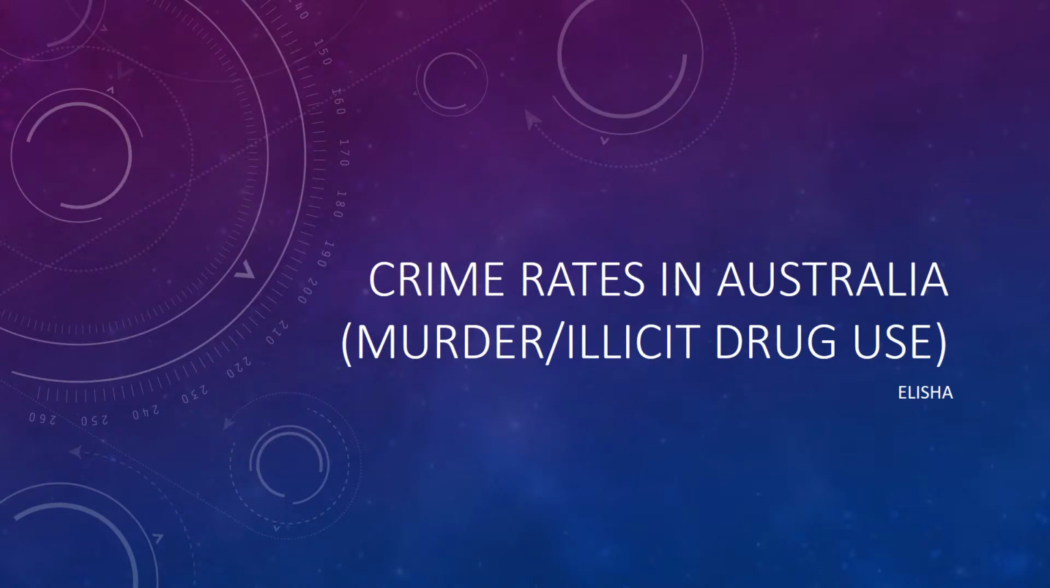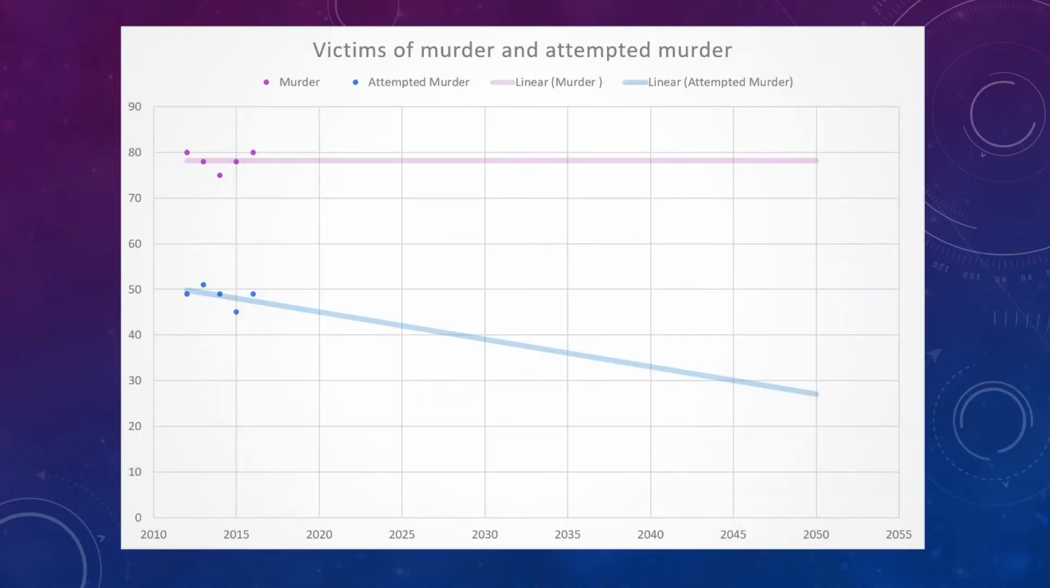Now we're going to look at crime rates in Australia in regards to murder and illicit drug use, and how that's going to look in 2050. The first graph we're looking at here shows victims of murder and attempted murder. The purple line is murder and the blue line is attempted murder, and they are our lines of best fit. So murder looks pretty steady for the years to come.